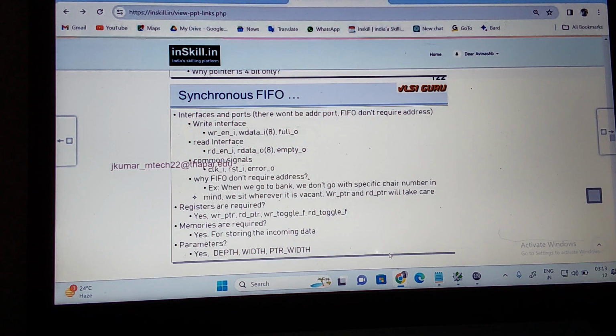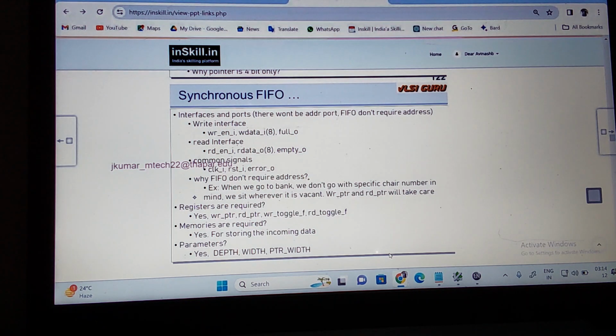If full is equal to 1, the FIFO is full. Don't write it. Right. Then what are the read interfaces? Read pointer, read enable. This is not an input and output I'm talking about. Read pointer and write pointer are not inputs and outputs. You understand? Read data and write data are what? Inputs. If I talk about the read interface, what do I have?